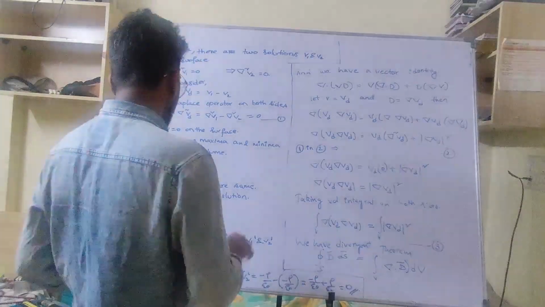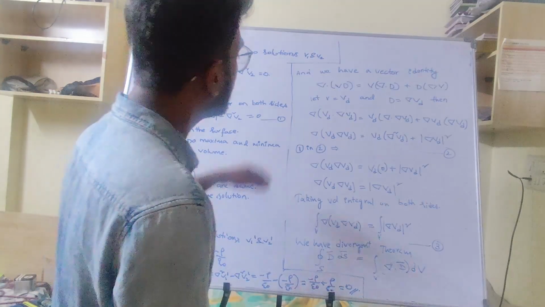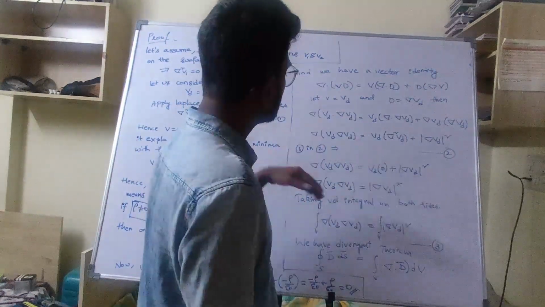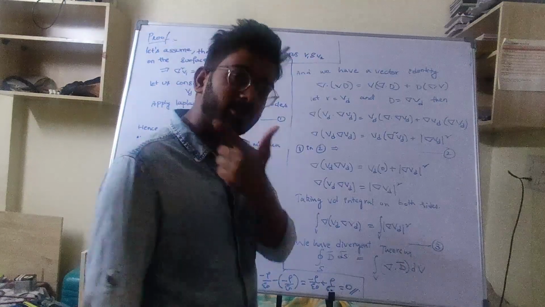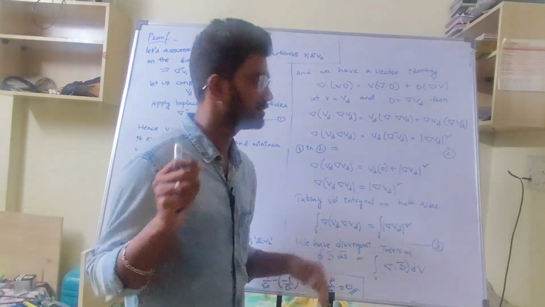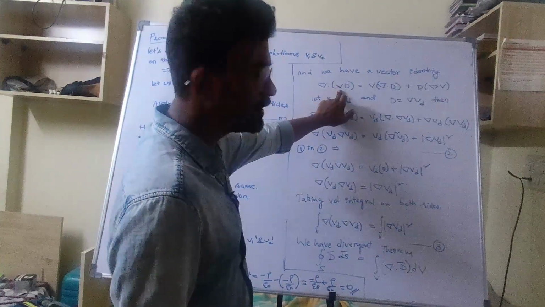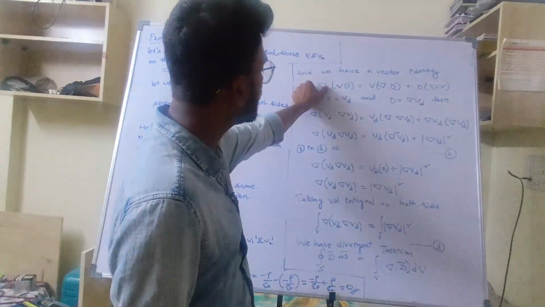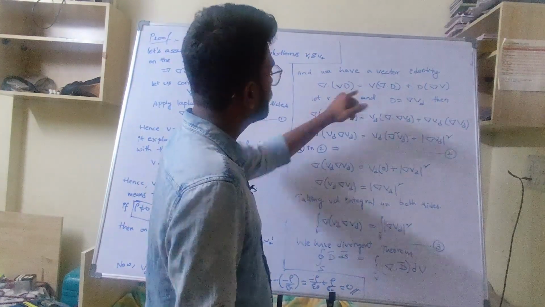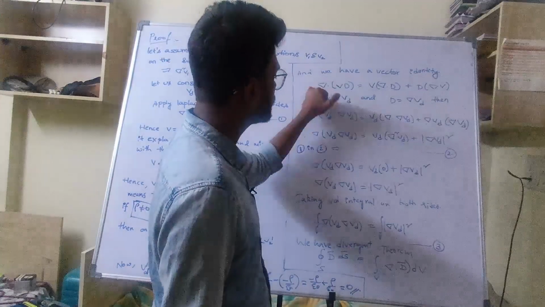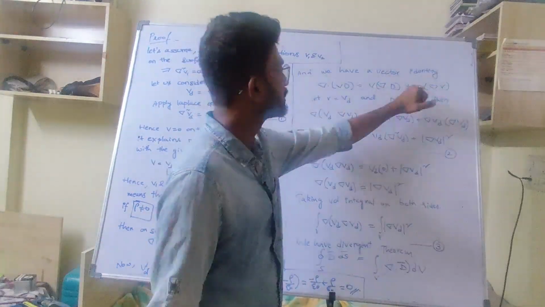Now I am defining a vector identity. In vector algebra I have an identity: del of vd, applying gradient to the product of two functions, is equal to v gradient of d plus d gradient of v.